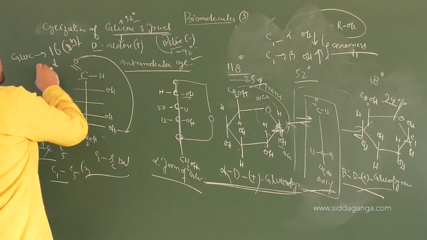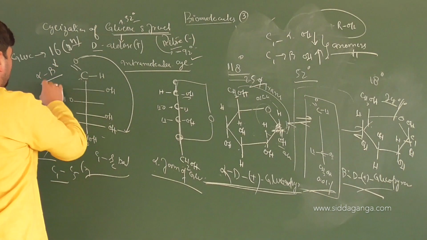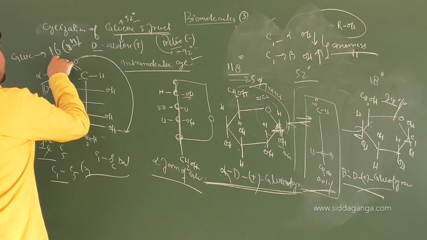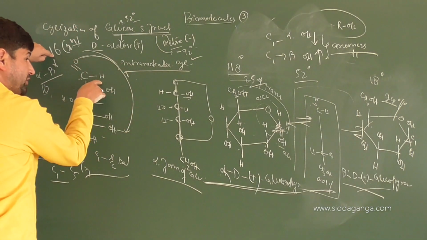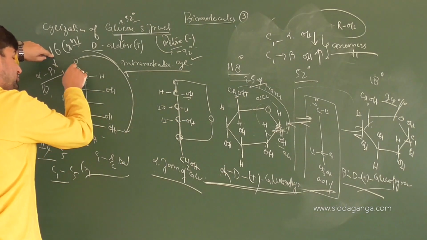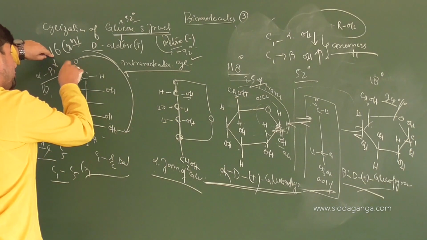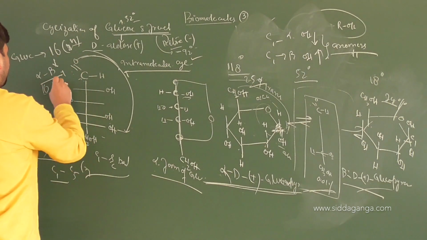But each of those will have an alpha form and a beta form. So 16, you have to add 16 more to it. Suppose the 16 which you got were all alpha forms. They will have their beta forms also, by the hemiacetal or hemiketal formation. Due to that, 16 more have to be added to this glucose I am talking about, only glucose. 16 more to be added will make it 32.